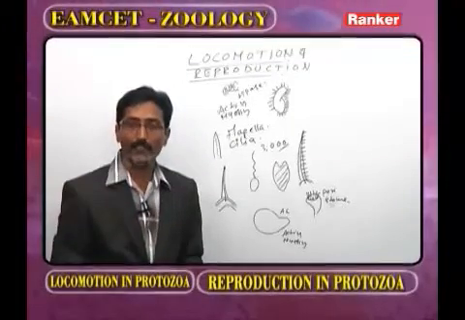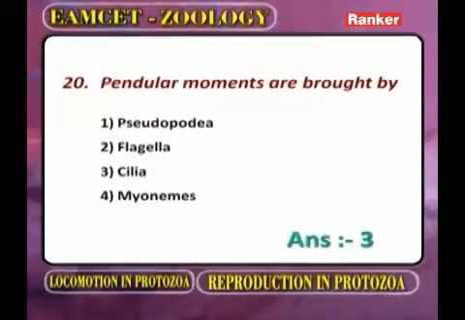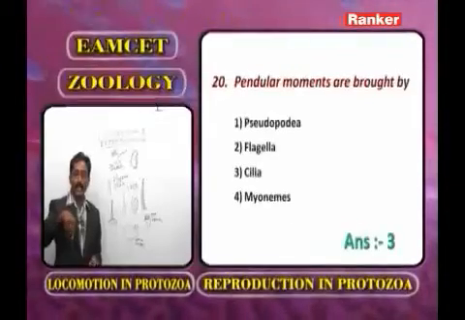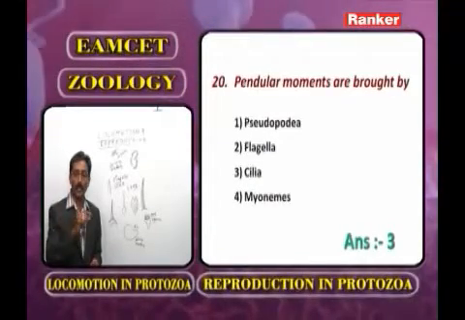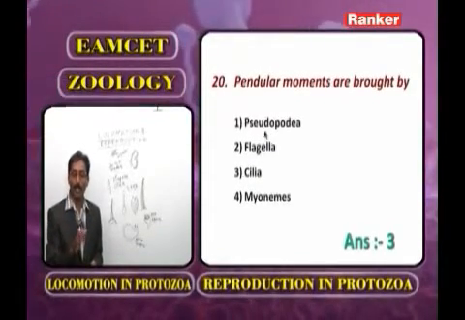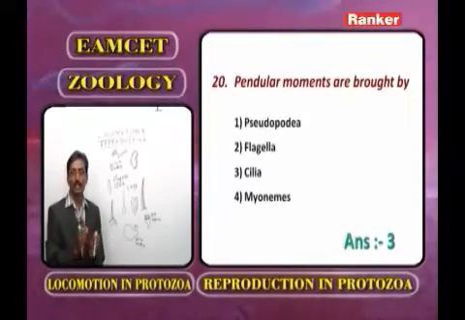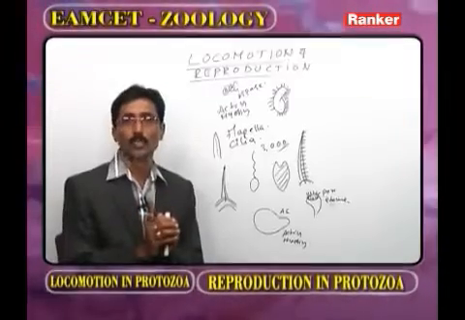Now you have to identify. Pseudopodia, they help in the amoeboid movement. Flagella, it exhibits undulations or wave-like movement. Cilia, it exhibits or moves like a simple pendulum. Now you have to observe the question. Pendular movements are brought by. What is the correct answer? Cilia. Now these are some questions regarding the process of the locomotion.